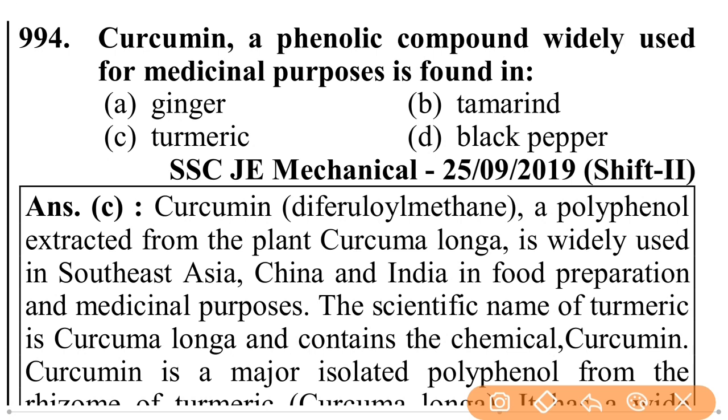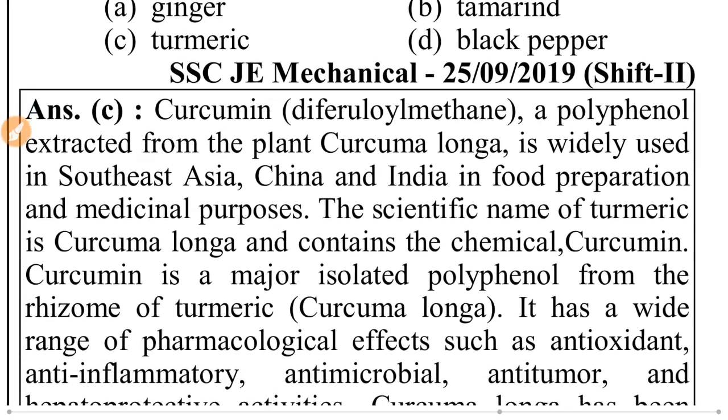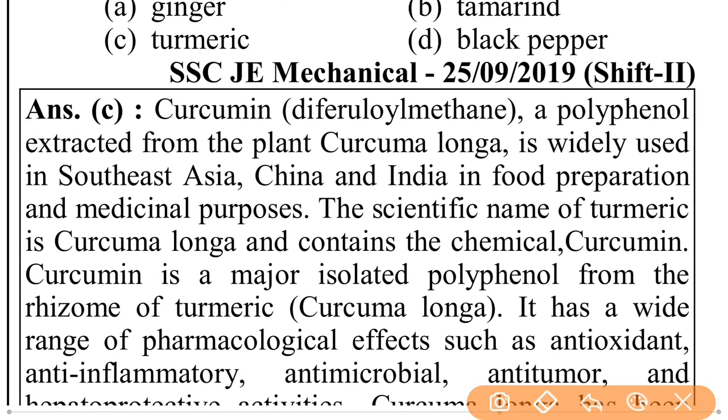Curcumin, a phenolic compound widely used for medicinal purposes, is found in turmeric. Curcumin, diferuloylmethane, a polyphenol extracted from the plant Curcuma longa, is widely used in Southeast Asia, China, and India in food preparation and medical purposes. The scientific name of turmeric is Curcuma longa and it contains the chemical curcumin.